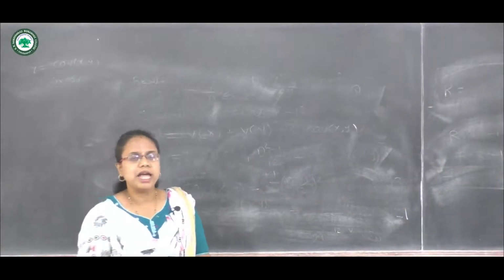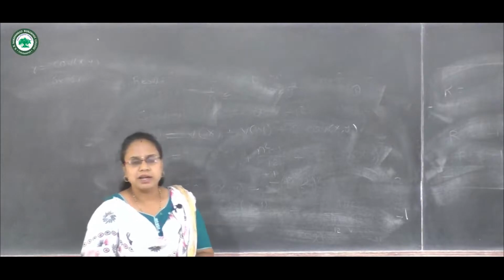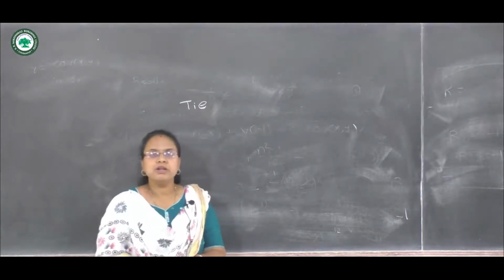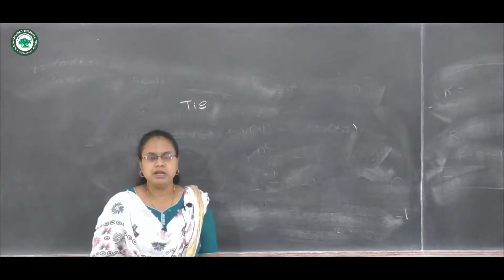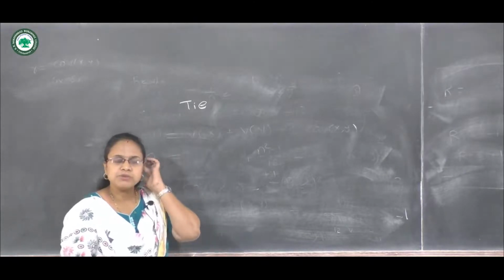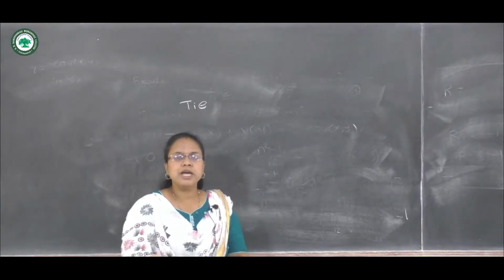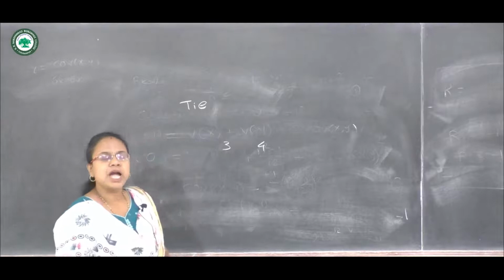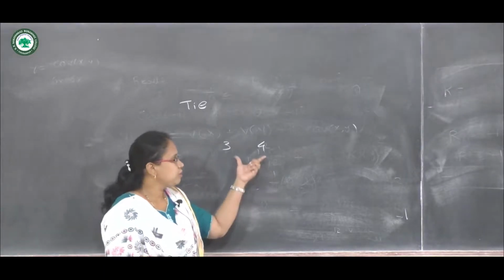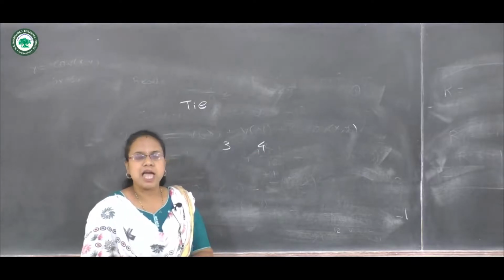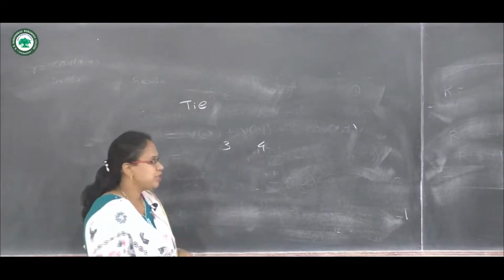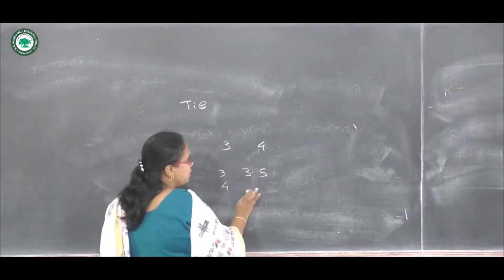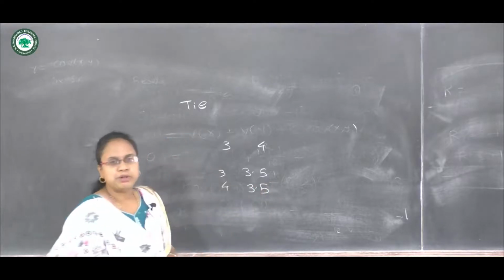So let us obtain the rank correlation coefficient when there is a tie. A tie is said to occur if two or more observations have the same merit. Let us consider the data of scores of students. Suppose the third and fourth students have the same scores, so we have to give a common rank to both students. The common rank is the average of these two ranks, which is 3.5. So the third student and fourth student must be assigned the rank 3.5.